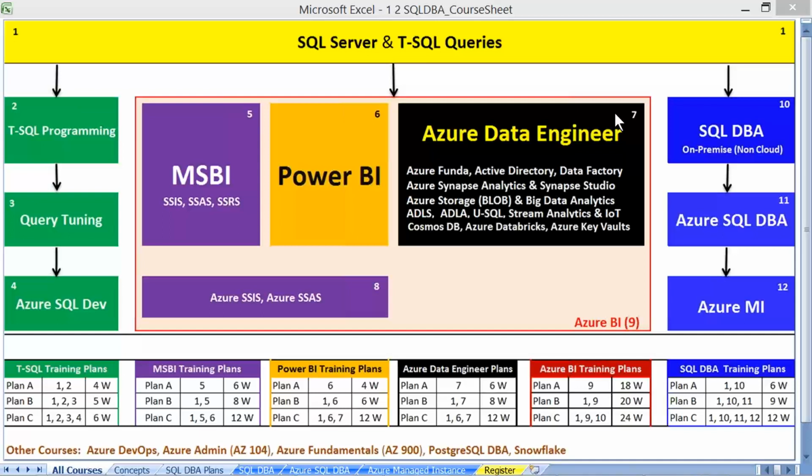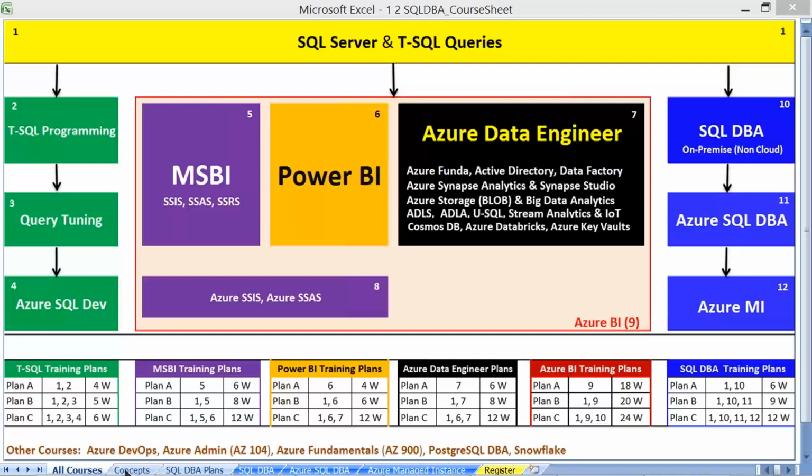job work. Our course is into one box, one, as you see on the screen, and from one it journeys to 10, 11, if we require then 12. Mostly 1, 10, 11 should be fine in general for starter as well as experienced profiles. If you really require to gear towards more experience, then yes, you can do 12 Azure managed instance. Let's understand each of these components carefully step by step.